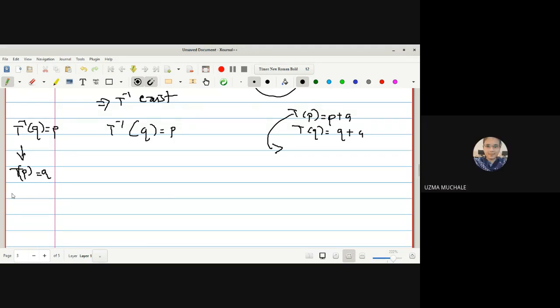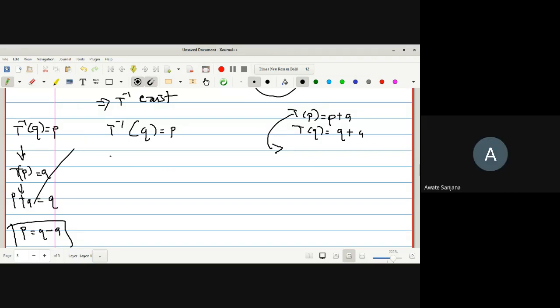How did we see T of P? P plus A is T of P. Okay, T is a translation by A. So this T of P is nothing but P plus A. So can I write this as P is equal to Q minus A?